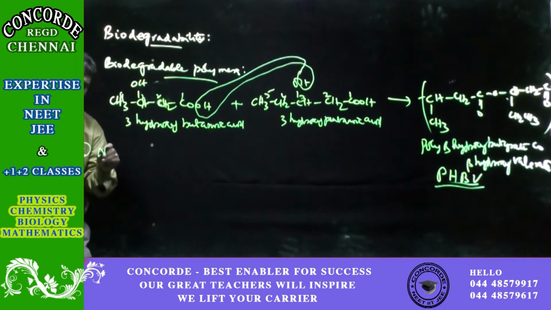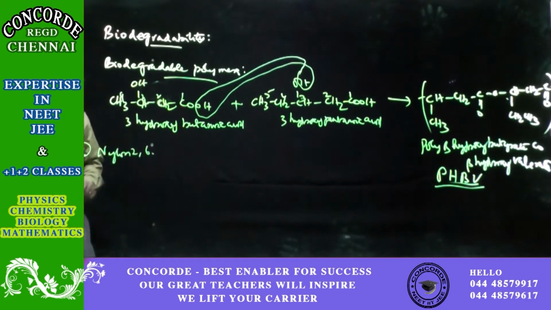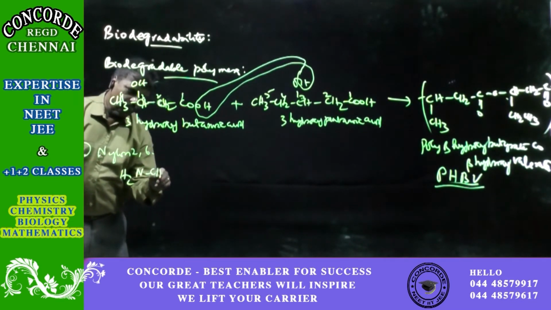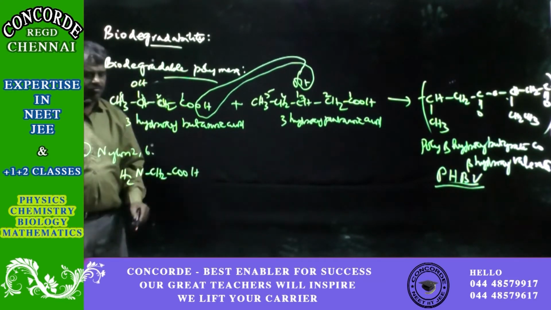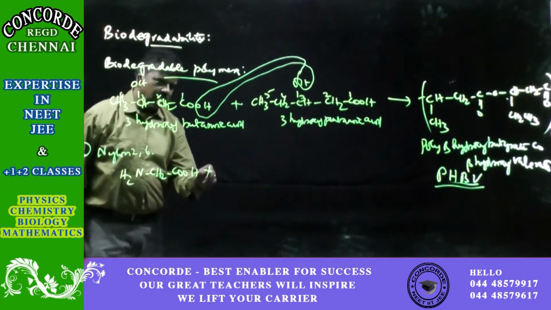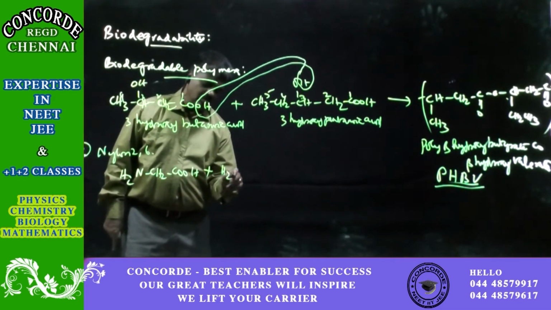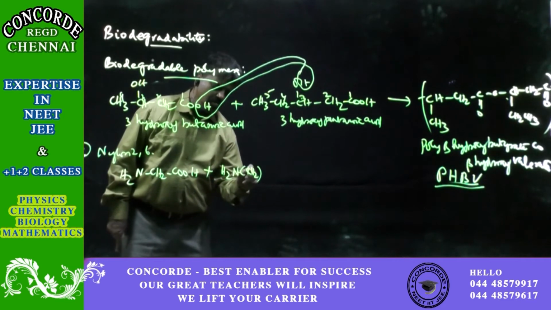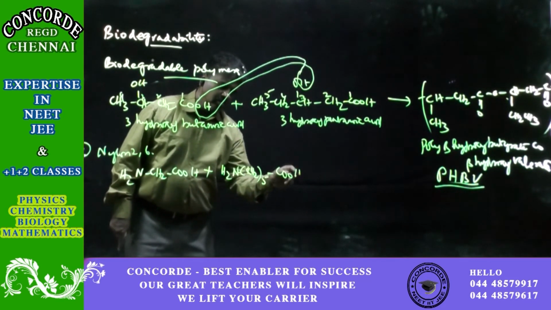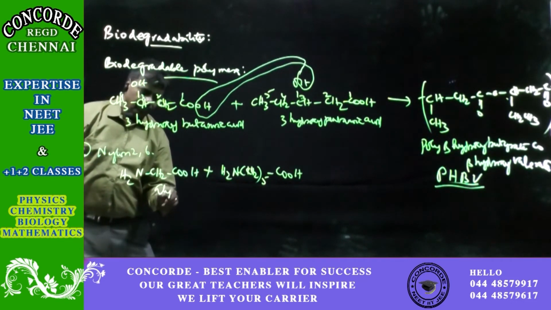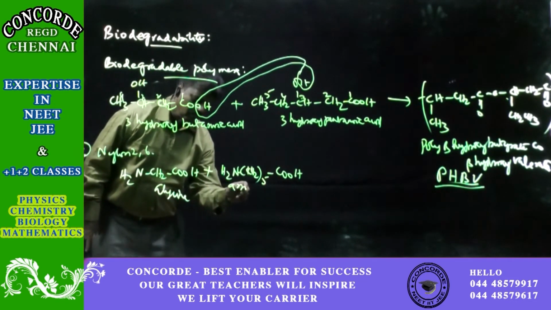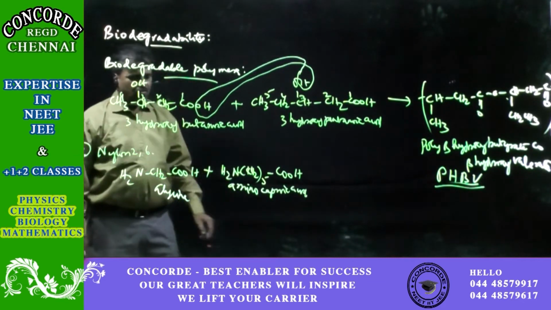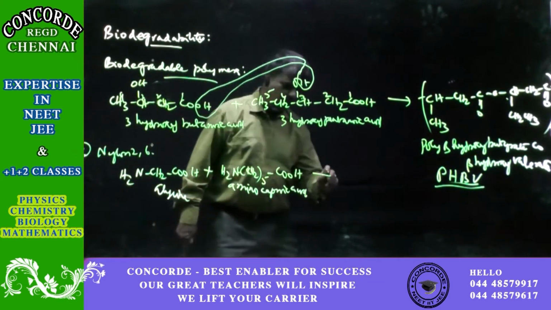The second one is nylon 2,6. Nylon 2,6 is obtained from glycine with aminocaproic acid. Okay, glycine with aminocaproic acid gives nylon 2,6.